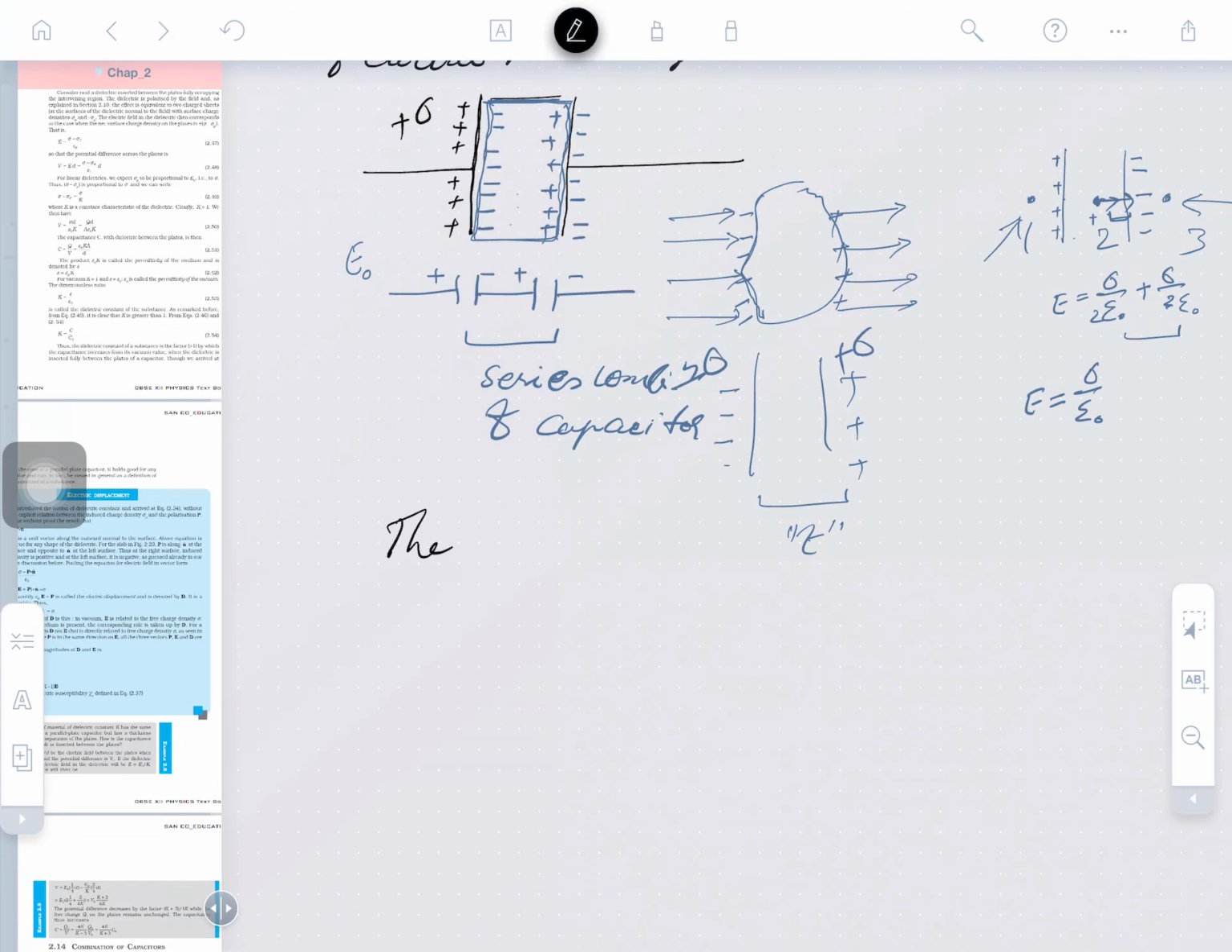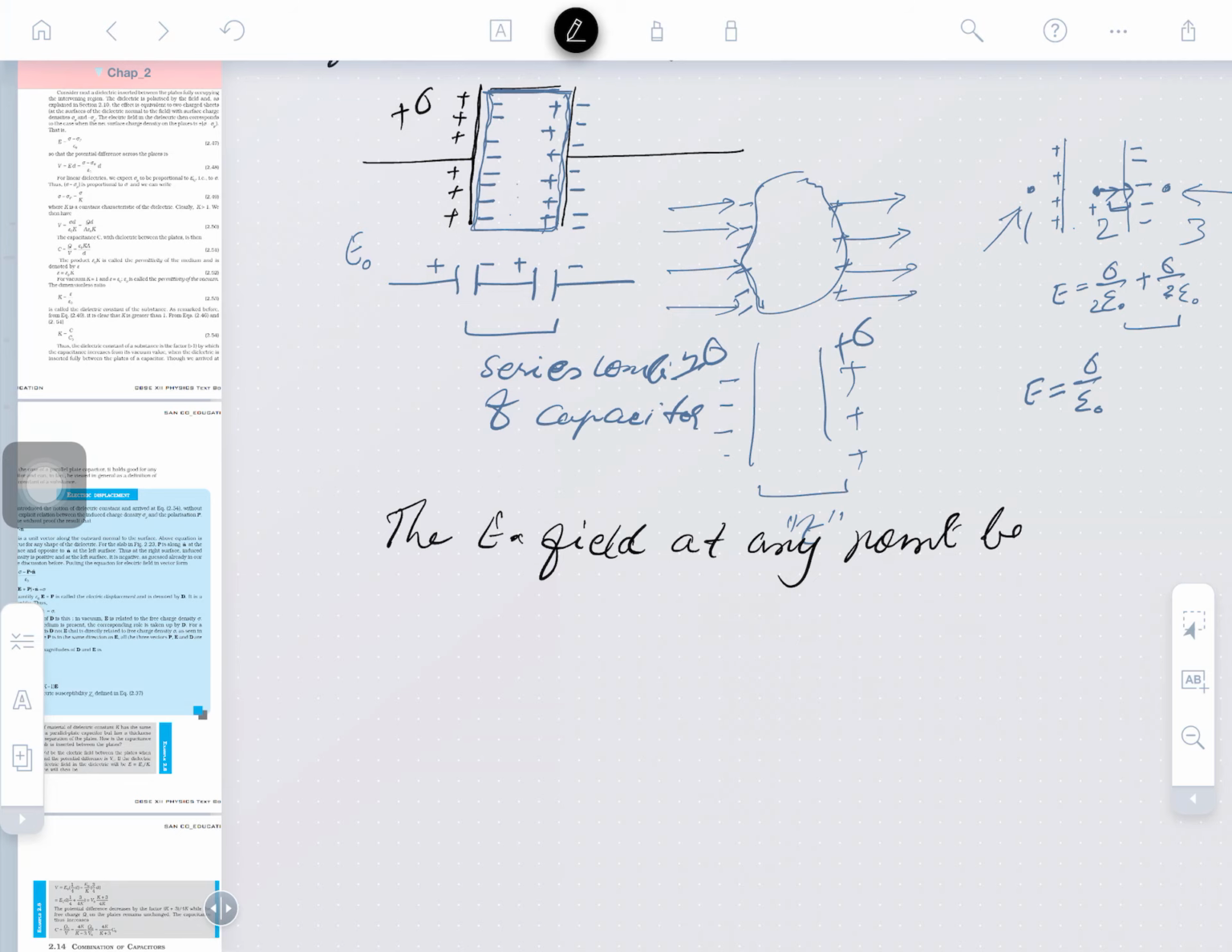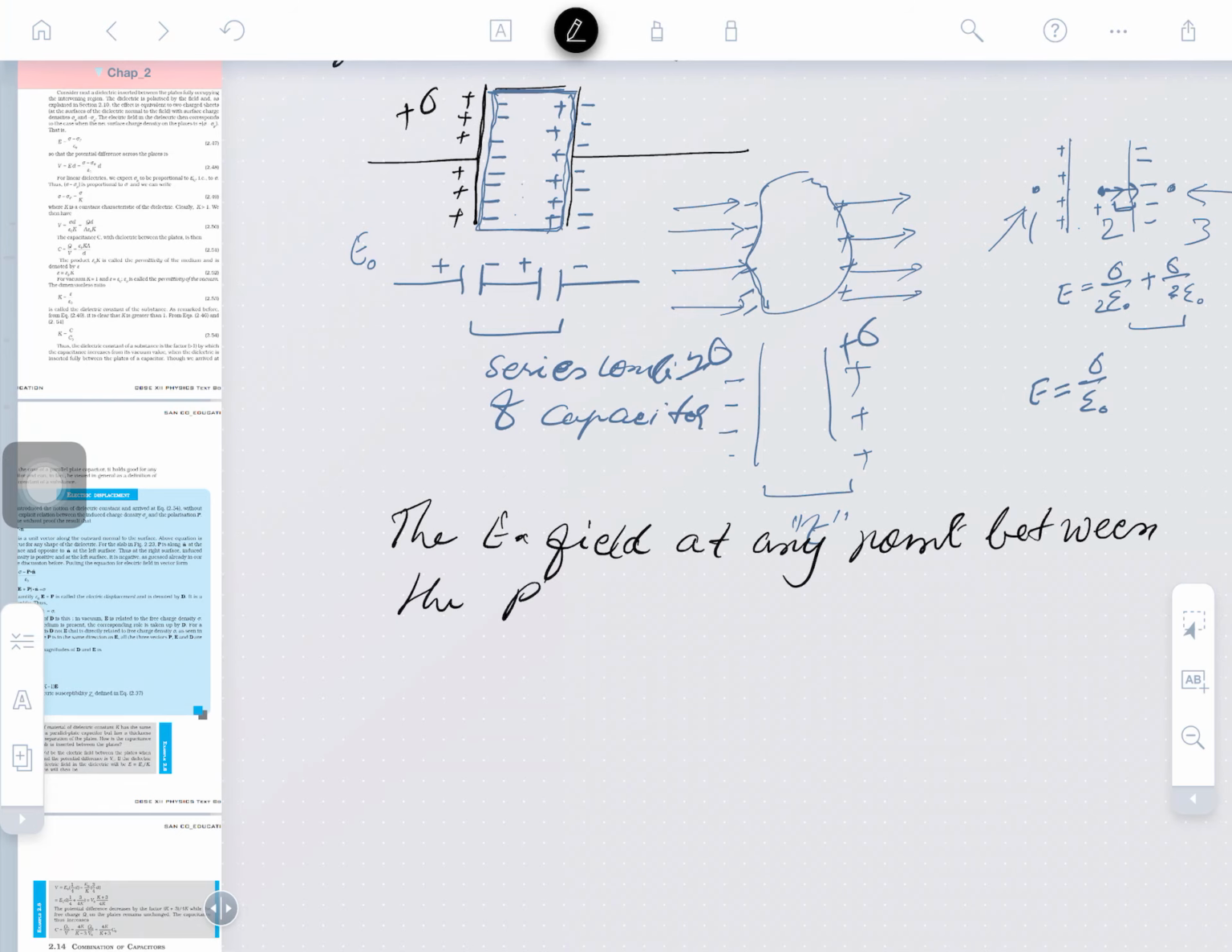I am writing it down, the E field at any point between the plates. What will be the field here?